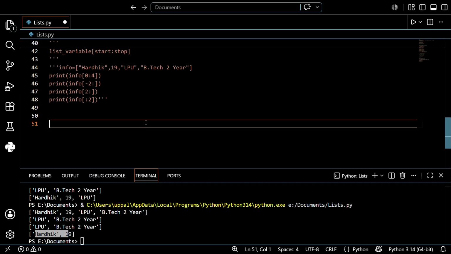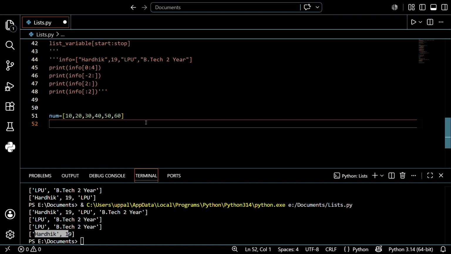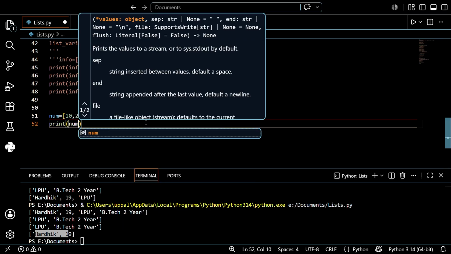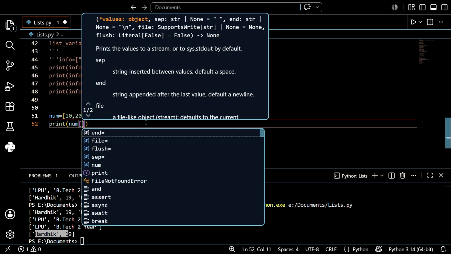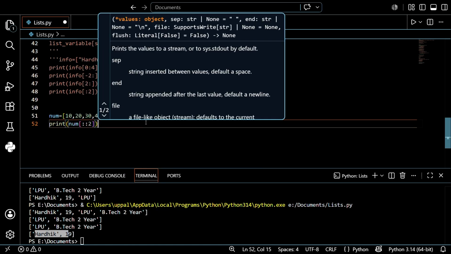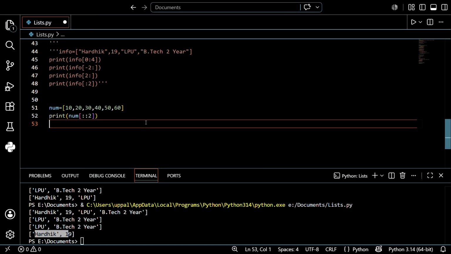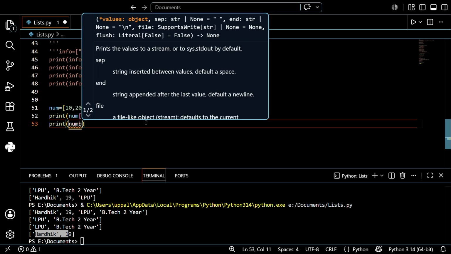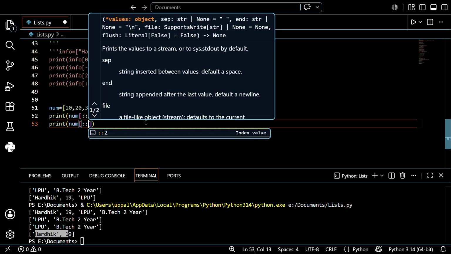Before that, don't use compilers, guys. Number equals, open the brackets, 10, 20, 30, 40, 50, 60. So I'll just create a list. After that I want to ask this question. Print number of 2. Just predict the output, guys. Don't worry. And the second one, print number of -1.